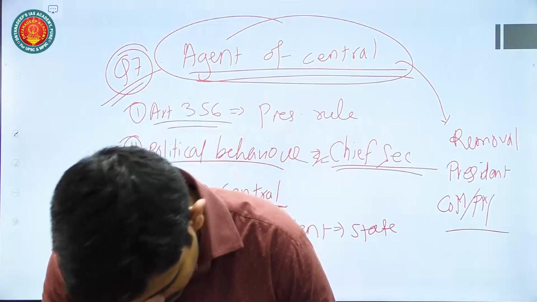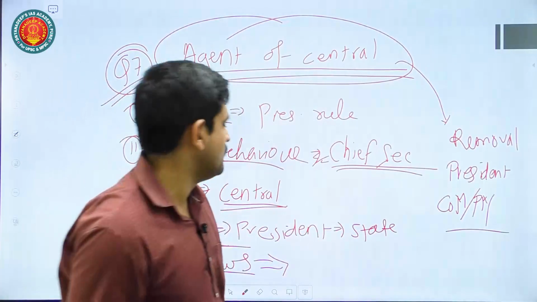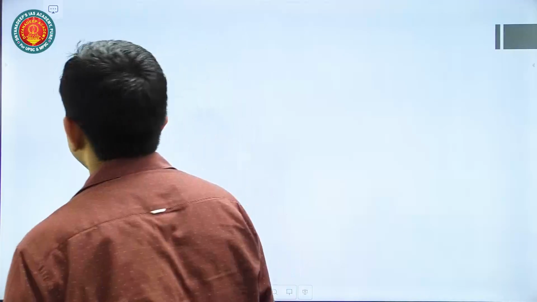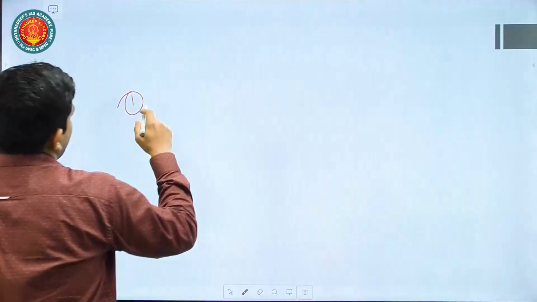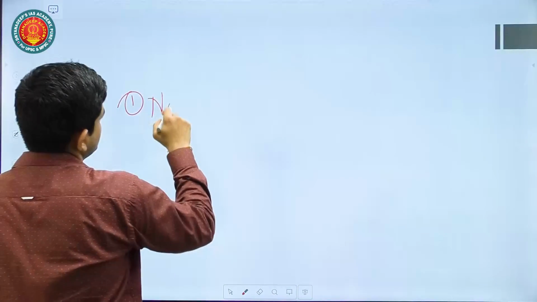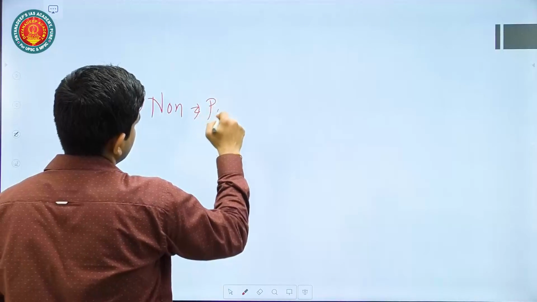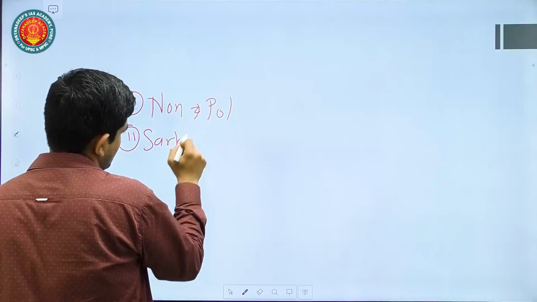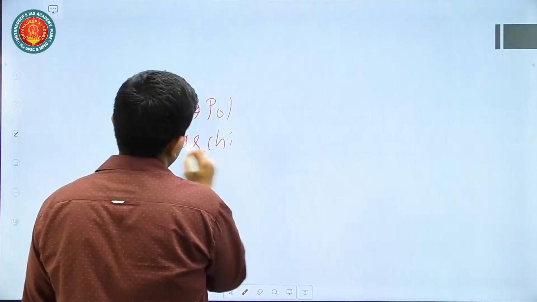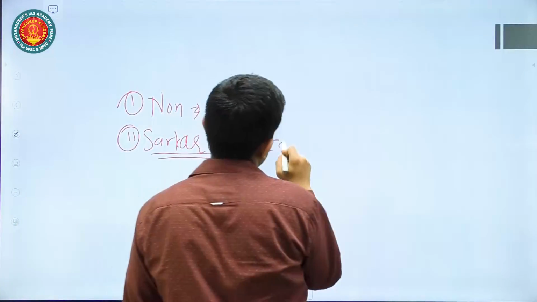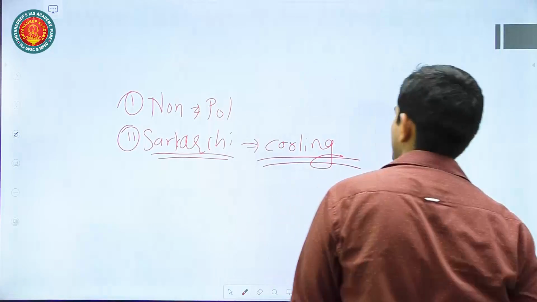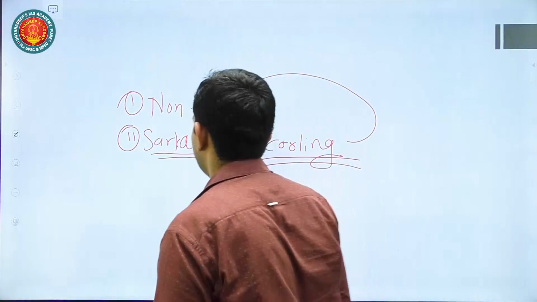Then if these are the issues, what solution can you suggest to address this? There you can mention 2-3 solutions. First thing is appointment of non-political persons to the post. Second, as Sarkaria Commission and Punchi Commission have also talked about, a cooling off period for a politician if he has to be appointed as governor of a particular state.